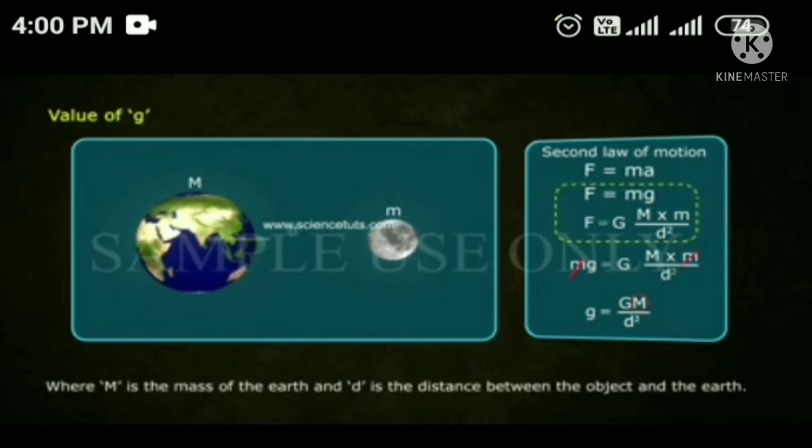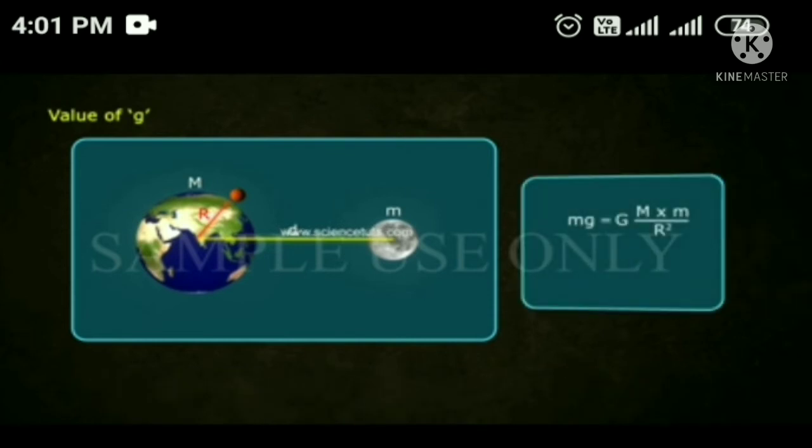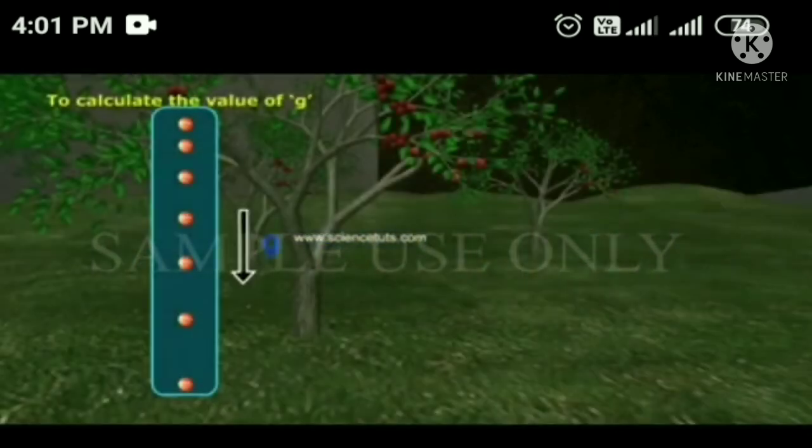Here capital M denotes the mass of the earth and small m denotes the mass of an object. For an object near or on the surface of the earth, the value of r or d is equal to the radius. So mg is equal to G M m by r square, or g is equal to capital G M by r square.